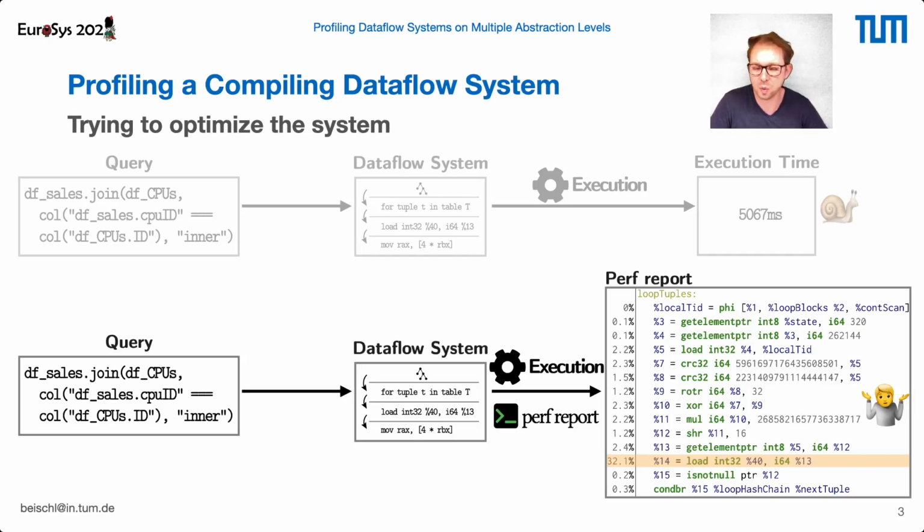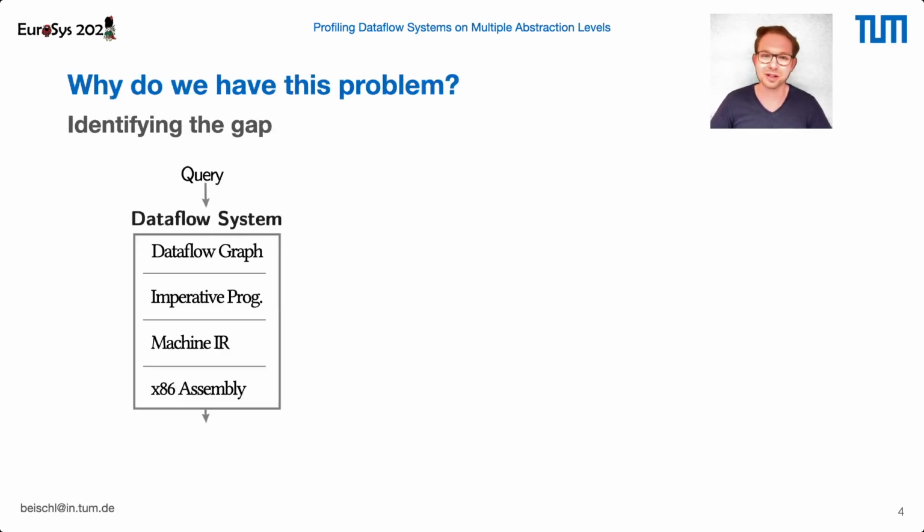But the question is, why can't we just map our profiling results back to the components of my dataflow system like we do it for not code generating systems all the time? The reason is the following. Compiling dataflow systems take our query, transfer it to a dataflow graph, and then they perform multiple consecutive lowering steps to perform complex optimizations like operator fusion or reorderings. In the last lowering step, our dataflow system's code generation engine generates query-specific fast code optimized for the underlying hardware.